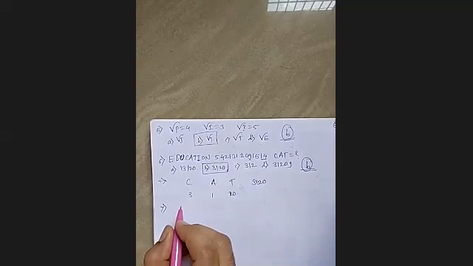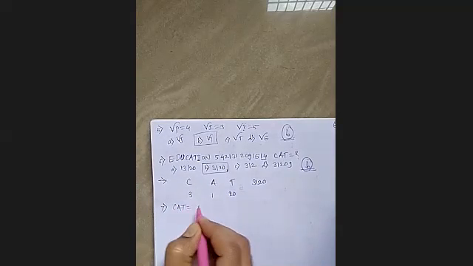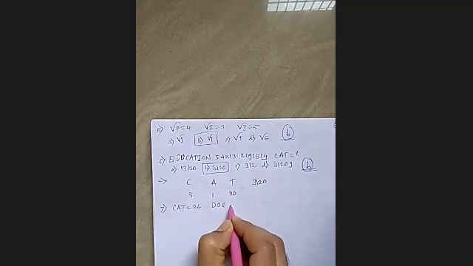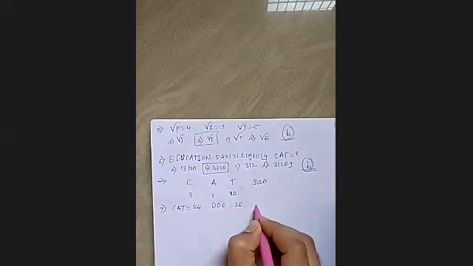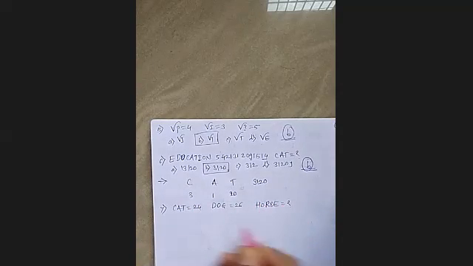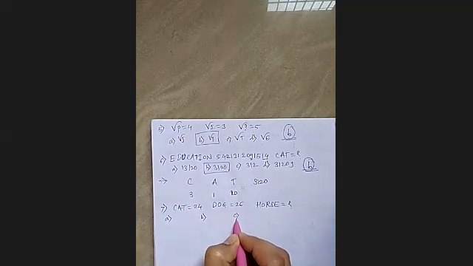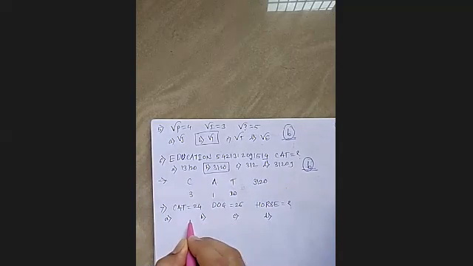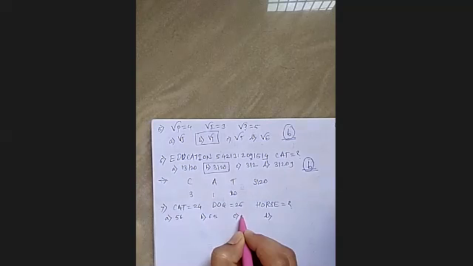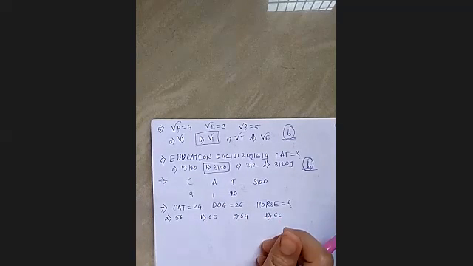Now, again, CAT is equal to 24. Dog is equal to 26. Then what is horse? So your options are 56, 65, 64, and 66.